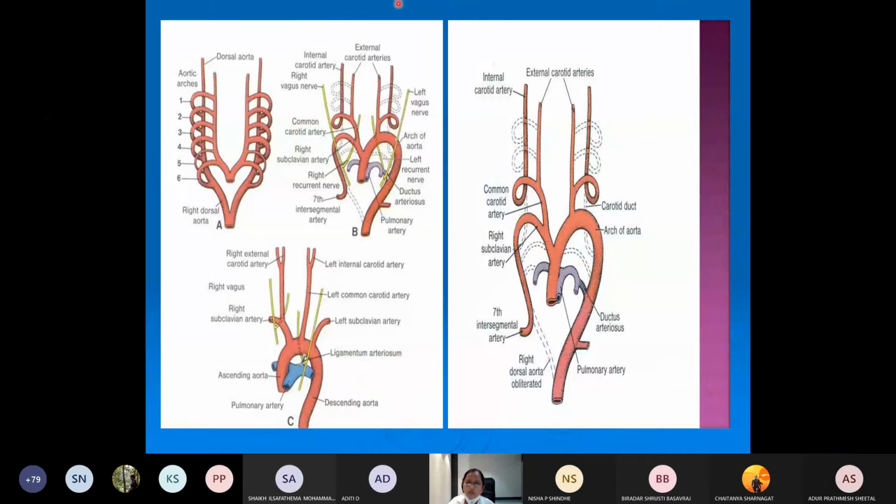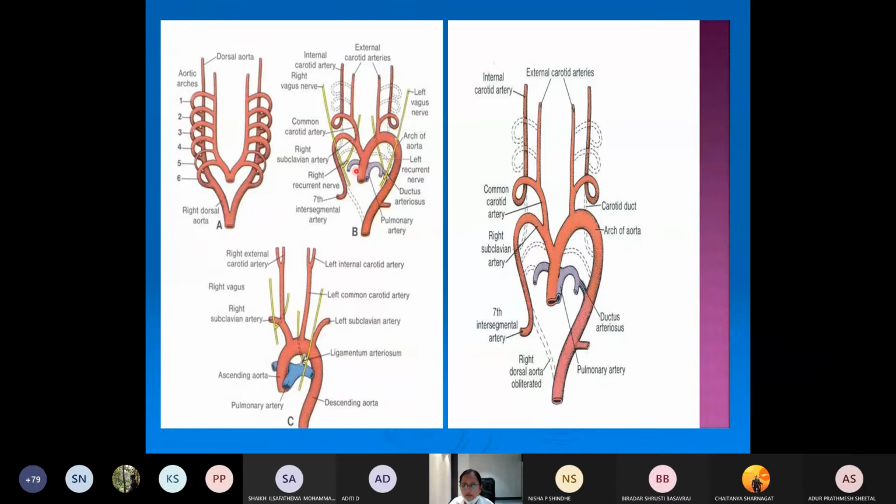Okay, so now what happens? What is the fate of this artery? Now this part which is connecting with the aortic sac, that is the right 4th aortic arch, will be forming the brachiocephalic trunk. So the brachiocephalic trunk will be formed by the right limb of the aortic sac. So this is the right subclavian artery, and this will be the brachiocephalic trunk. Then on the left side you are having mainly the arch of the aorta.